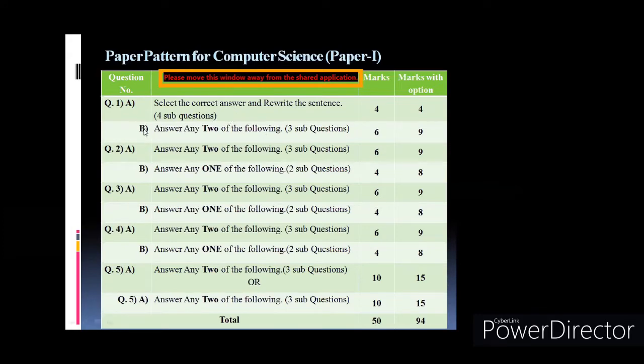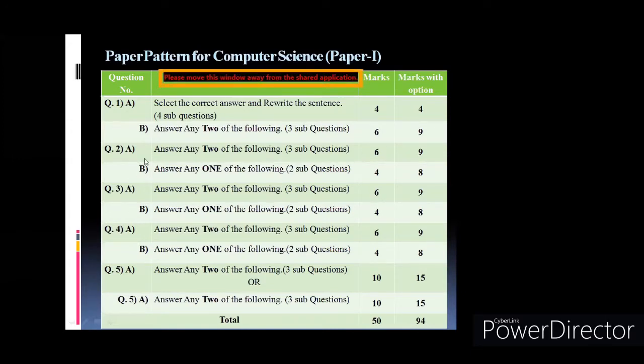In question number 1B, 3 questions are asked. Out of 3, you can answer any 2. So question number 1B is for 6 marks with option 9 marks. In question number 2, 3 and 4, if you see, there is A, B.